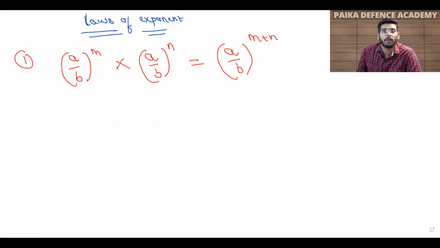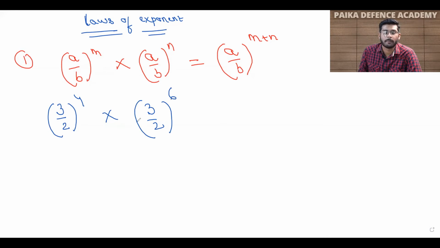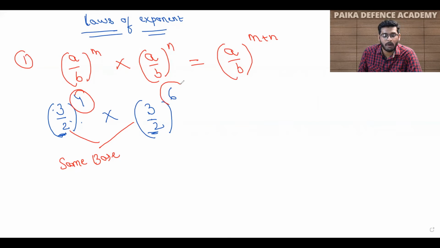Okay. Now students, let's take an example. For example, you have a rational number 3 by 2 raised to power 4 and you are multiplying it with 3 by 2 raised to power 6. Now students, see here, the bases of both rational numbers were the same, 3 by 2 and 3 by 2. But the power here is 4 and here the power is 6.